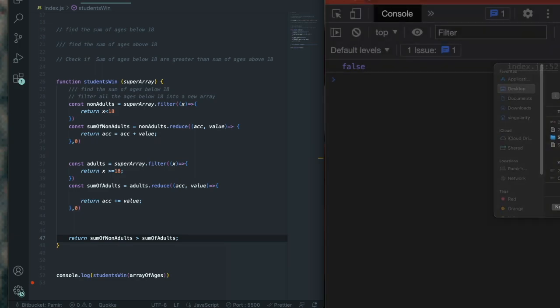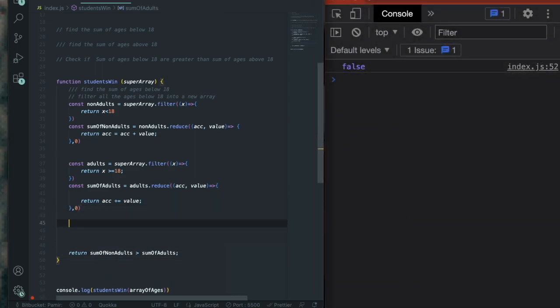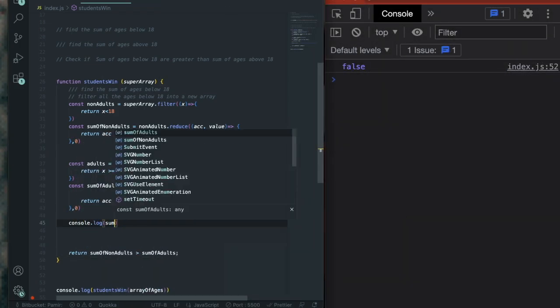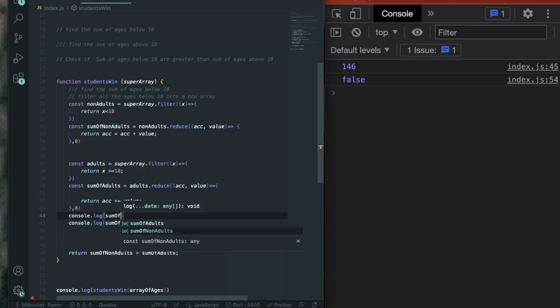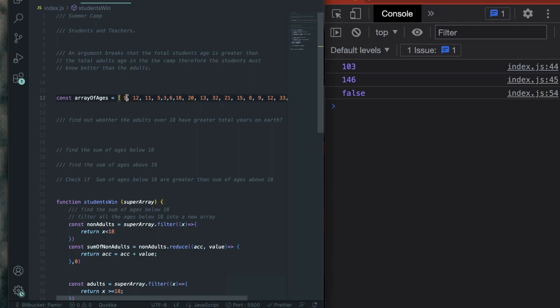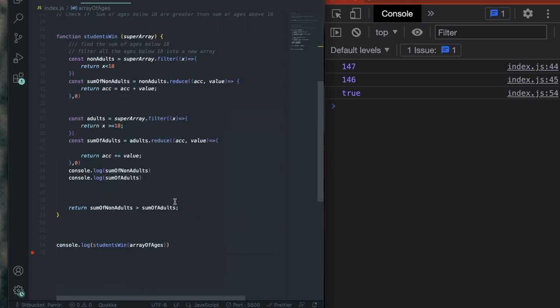So the students lost because, let's see, sum of adults was 146, and then the sum of non-adults was 103. Okay, but next year, these students come in here, and they're still the same instructors, and one of them's 14, one of them's 15, and one of them's 15. Boom, these could be different. Students would win by 147. We need like 3 15-year-olds.